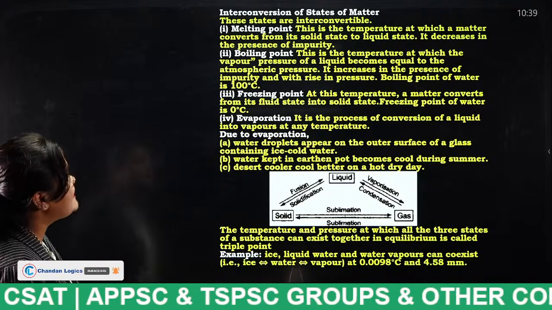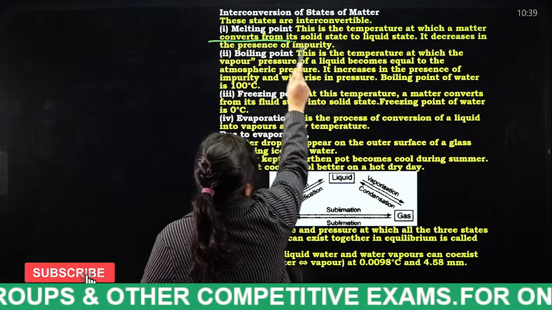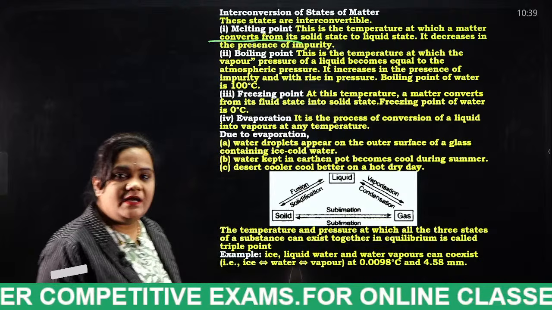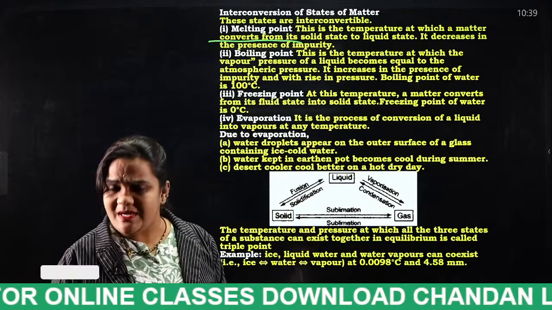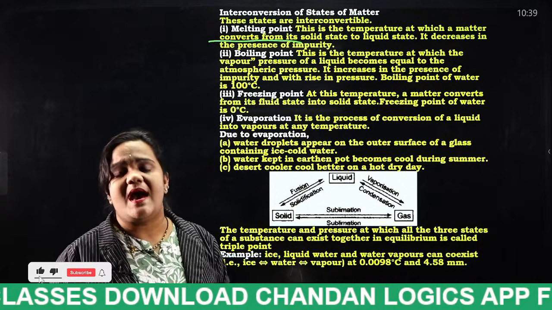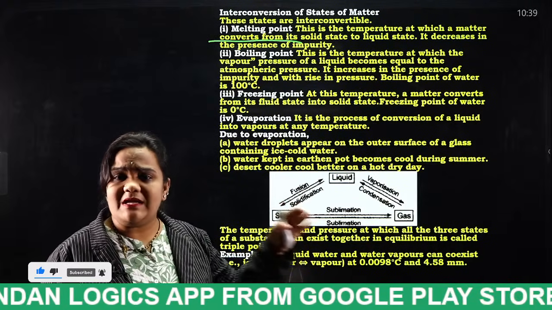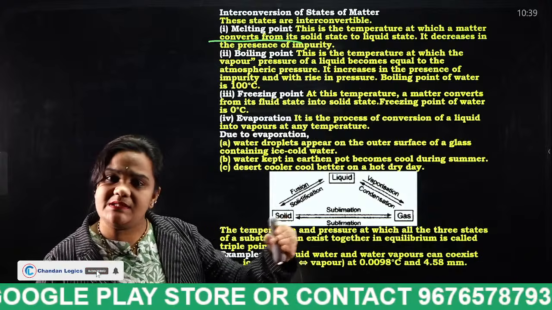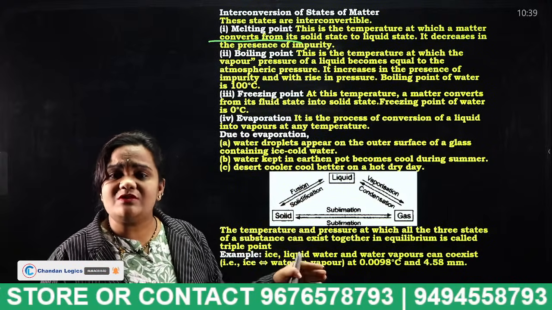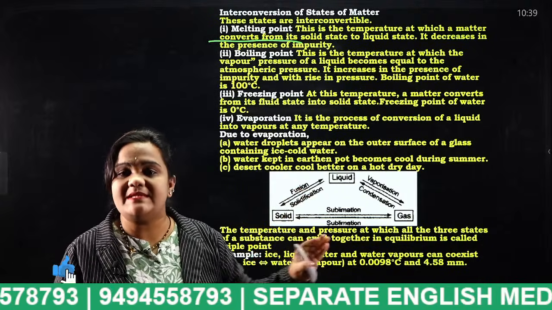Melting point. What is this actually? This is the temperature at which a matter converts from its solid state to liquid state. Matter means that it may be a solid, a liquid, a gaseous, a plasma or a condensate. Okay, so what is melting point? The point at which the matter, in its many forms, converts from a solid state to liquid state. That is considered as what, students?